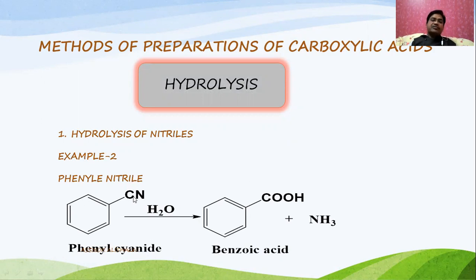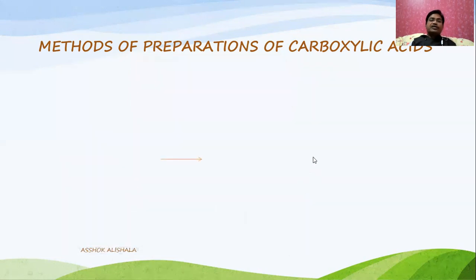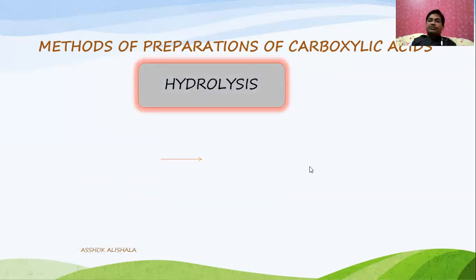See, there is a triple bond, which undergoes hydrolysis through an intermediate, the same reaction mechanism we discussed previously, and we will get benzoic acid. This is an aromatic acid. Now let us go for another example.